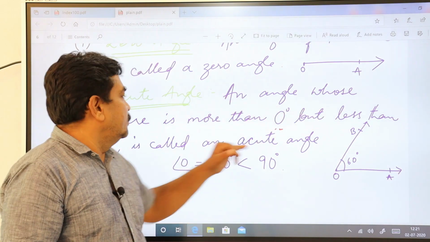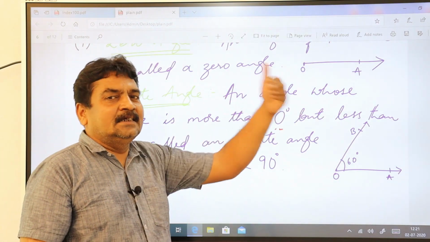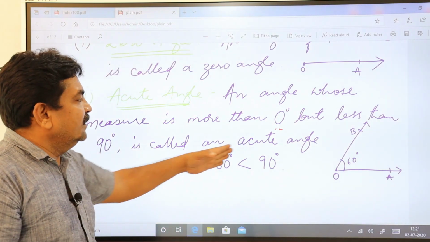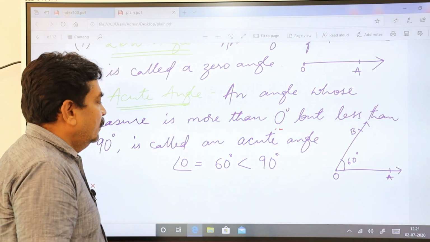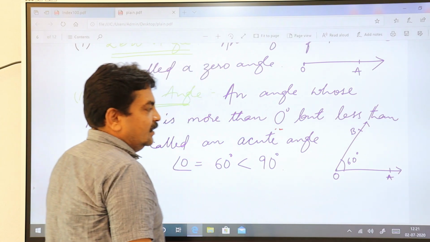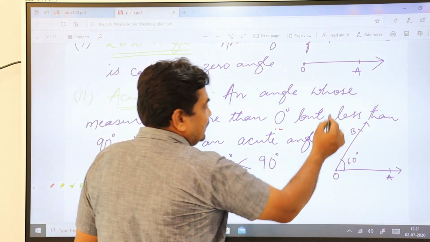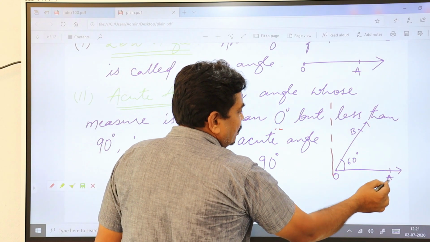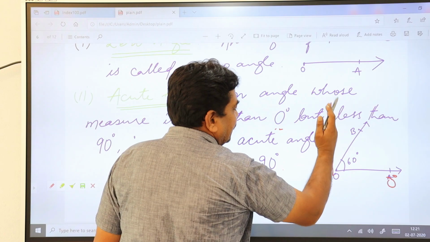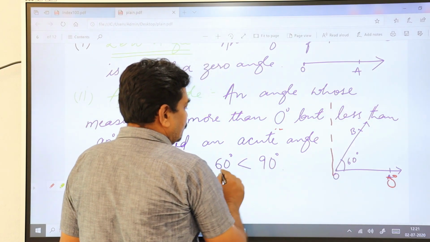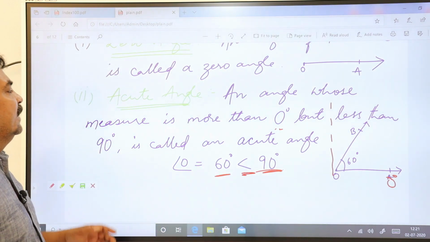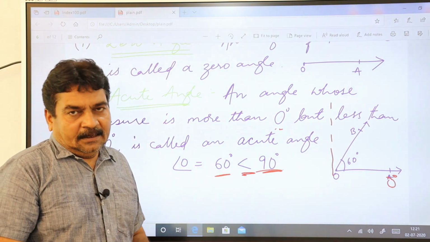An angle whose measure is more than 0 but less than 90 degrees, you call it an acute angle. Therefore, see here, according to this picture, the angle is 60 degrees, this is your 90 degrees, right? This is your 0 degrees. 0, 30, 50, 60, 70, 80, 90. So this is 60 degrees, which is lesser than 90 degrees. Such angles you call acute angles.